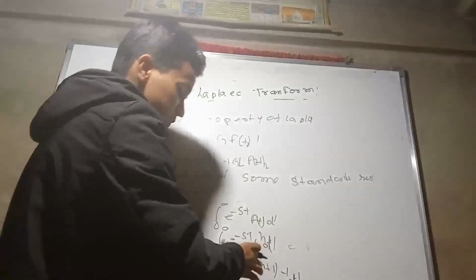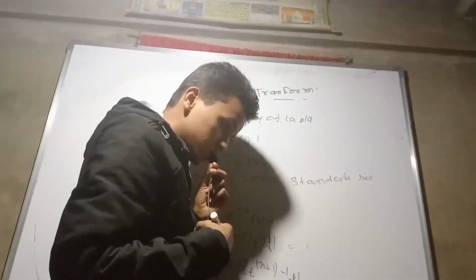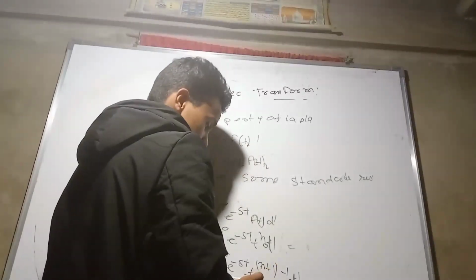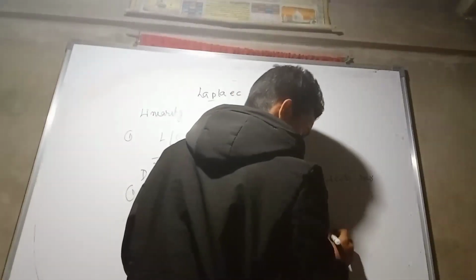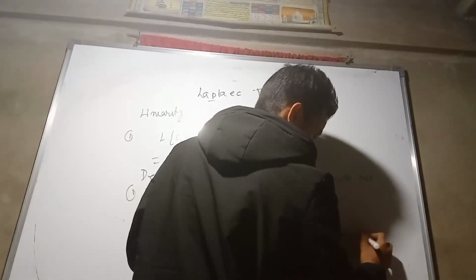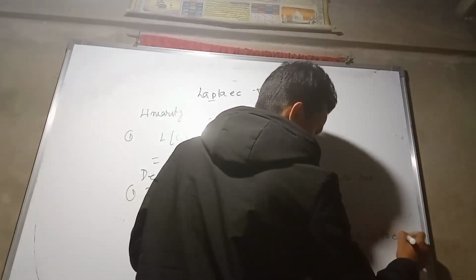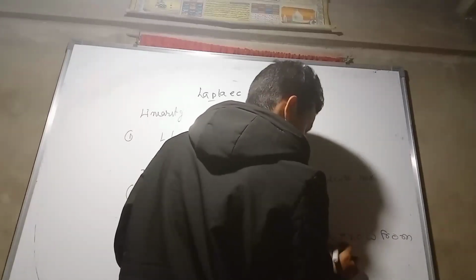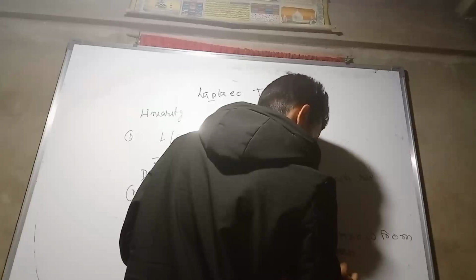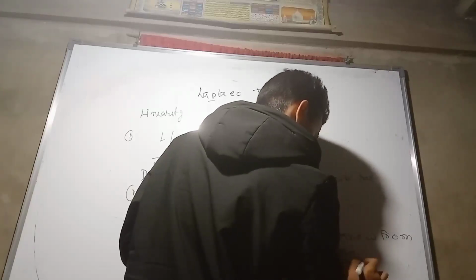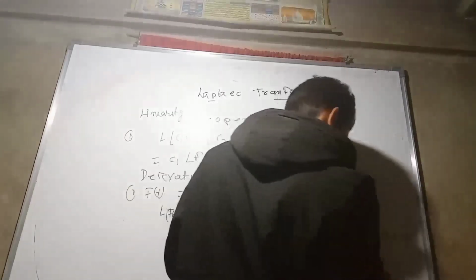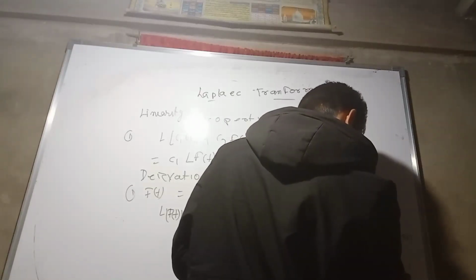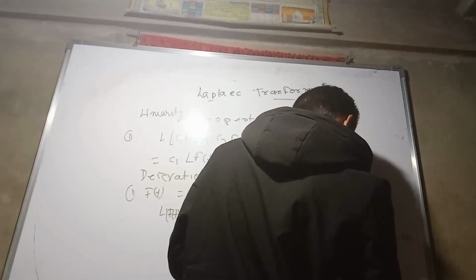Now we know from the gamma beta function that the integral from 0 to infinity of e to the power minus x times x to the power n minus 1 is nothing but gamma n.